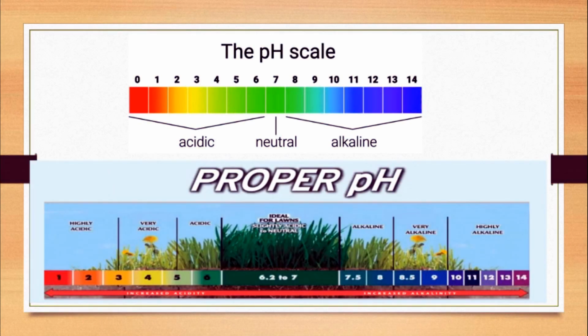So if you see here, the 6.2 to 7 pH range is used for growing plants more effectively. Just see what is happening in highly acidic conditions. None of the plants can be grown because it is acidic. In acidic conditions, it cannot be grown, and also in highly alkaline.